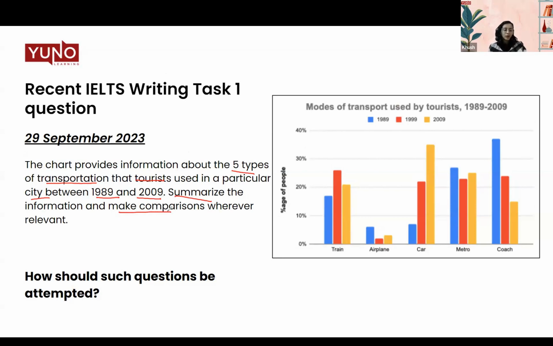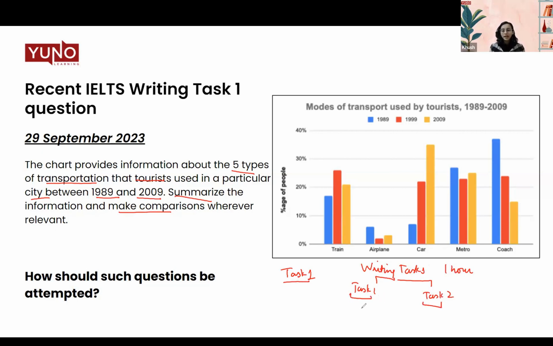So this is the kind of question that you get in your writing task 1. Now, before I start with the writing task 1, a few things to keep in mind. First of all, let's have the overview of your writing tasks. You are given 1 hour to attempt 2 writing tasks. There is writing task 1 and there is writing task 2. Your task 2 is your essay writing and task 1 is this report writing.